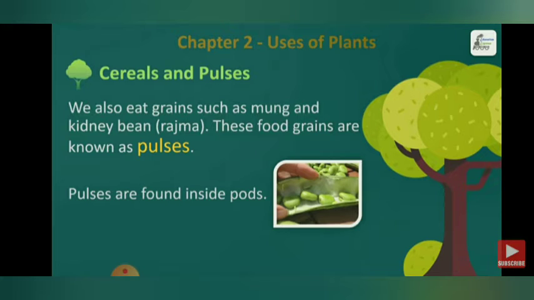Pulses are found inside pods. What is the difference between cereals and pulses? Cereals are not found in pods, but pulses are found in pods.